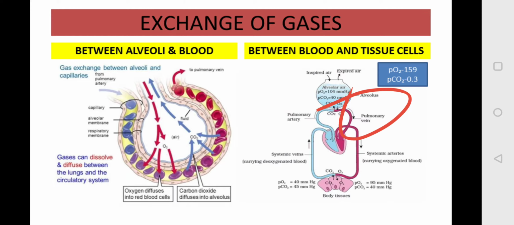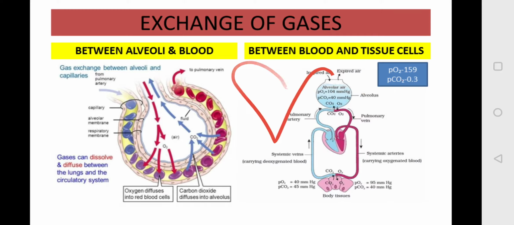The rest, around 150, remains in your tract, that is in your bronchi, primary, secondary, tertiary. So this air which remains in your bronchi, in your tract, is carbon dioxide rich. So as soon as this air reaches your alveoli or your tract, what will happen?